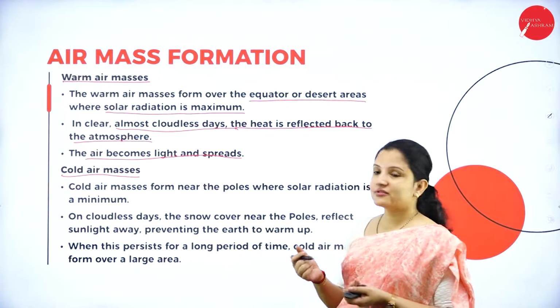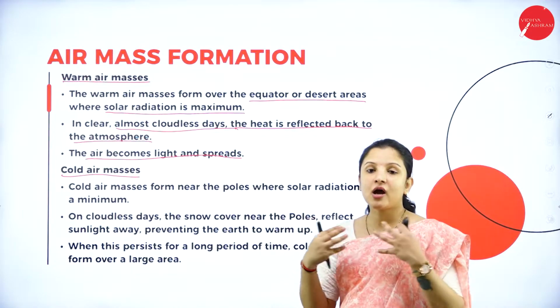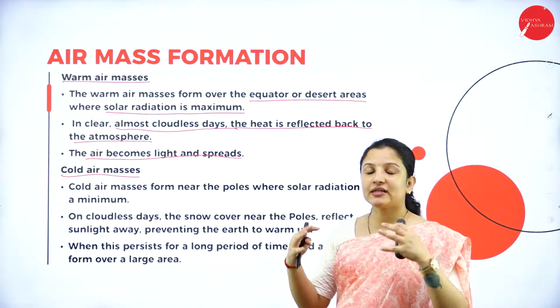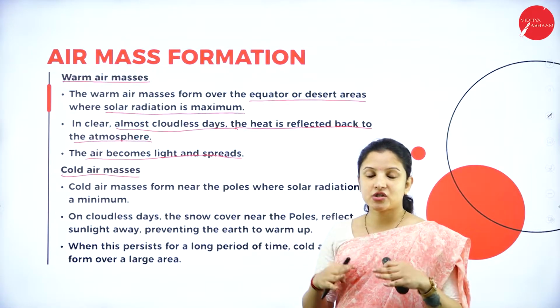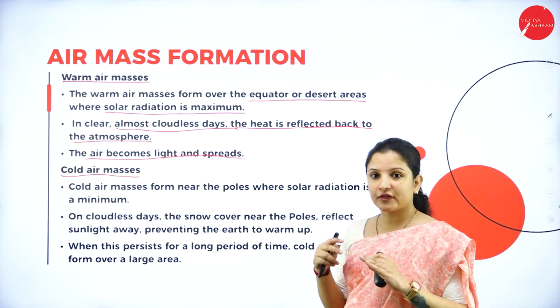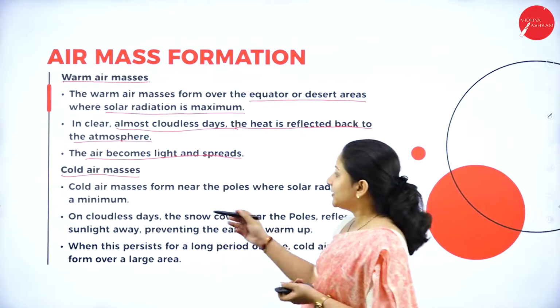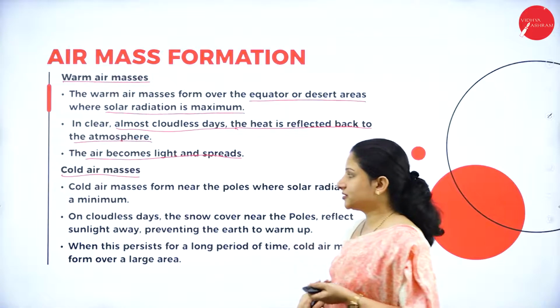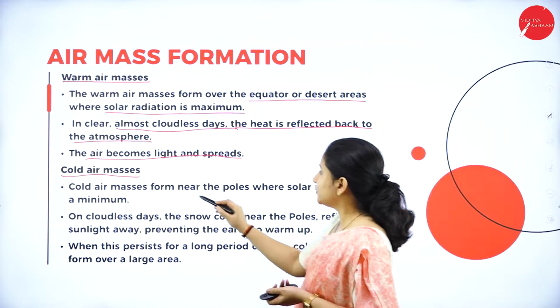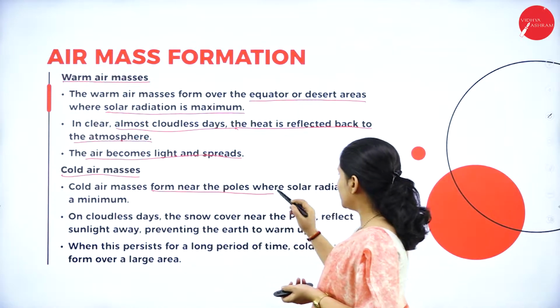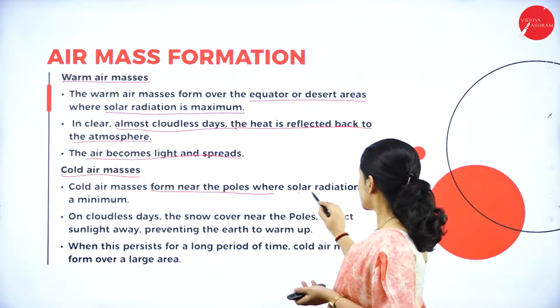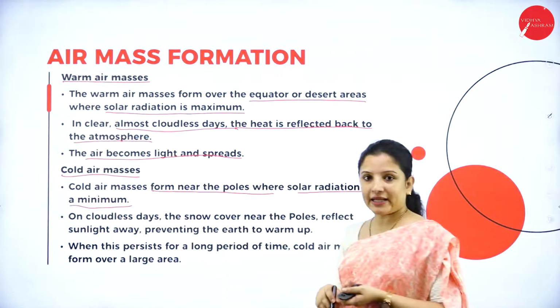So the air becomes light and it spreads easily over hundreds of kilometers, maintaining the same temperature and moisture content across those hundreds of kilometers. Next, talking about cold air masses. Cold air masses usually form near the poles where solar radiation is at a minimum or negligible.